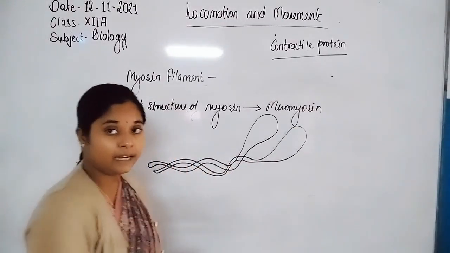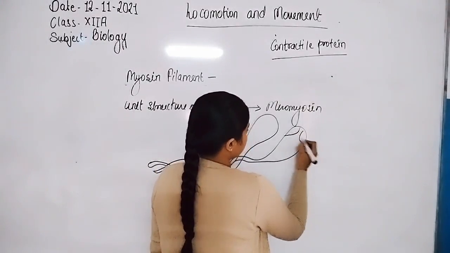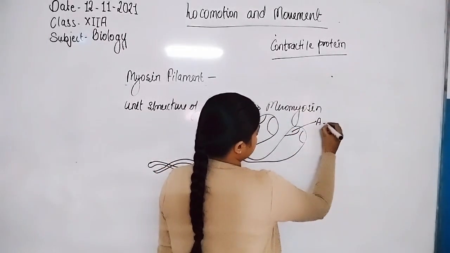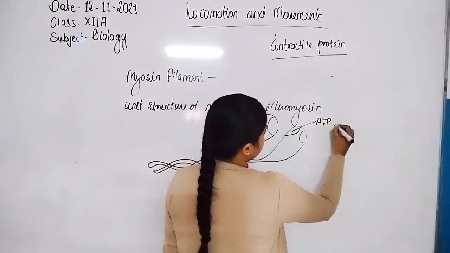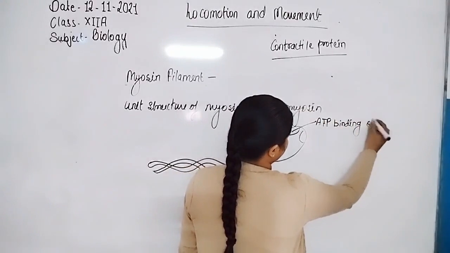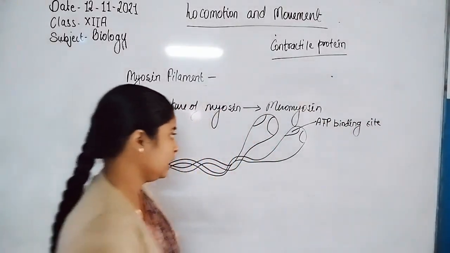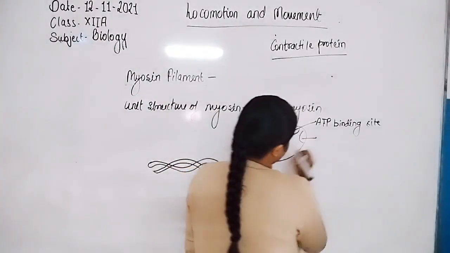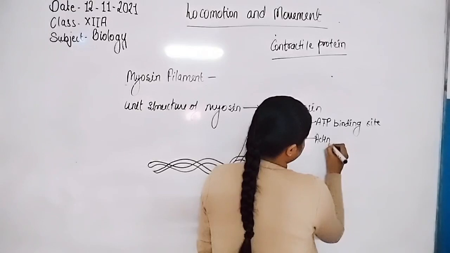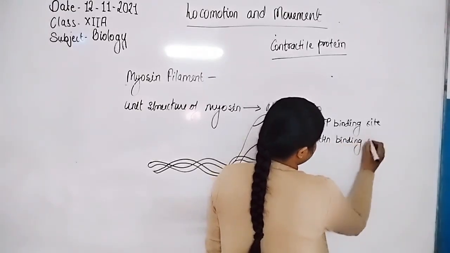a tail and head region, and the head region consists of two sites. One is the ATP binding site, and the second is the actin binding site.